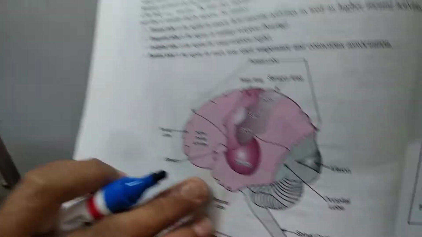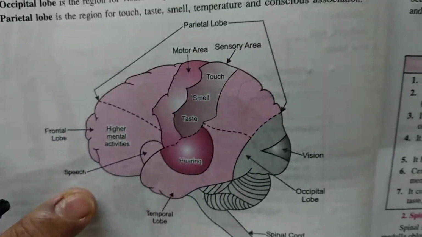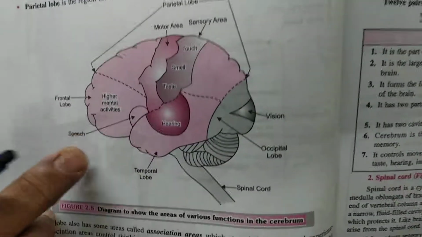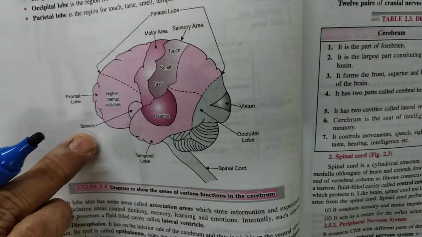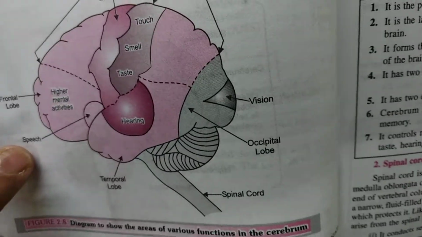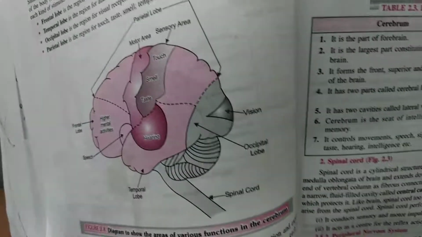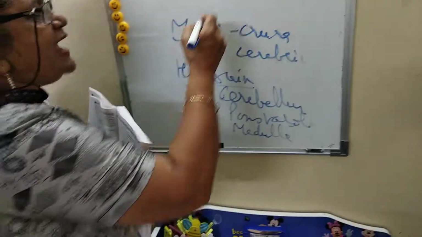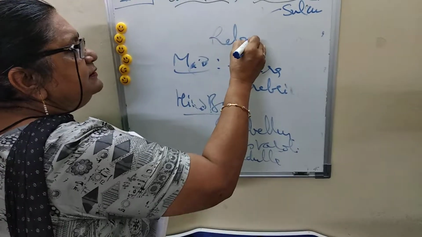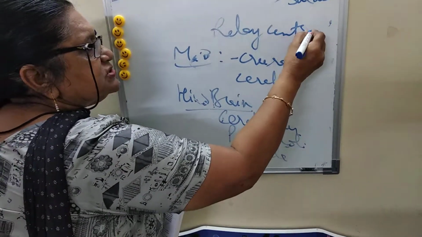Now you can see there are various association areas, different ones for speech, for hearing, for other work, for memory. So this cerebrum plays a very, very important role. The hindbrain acts as a relay center, relaying all the messages.